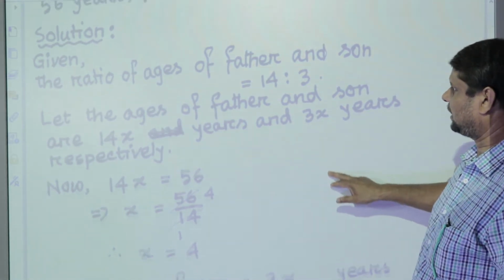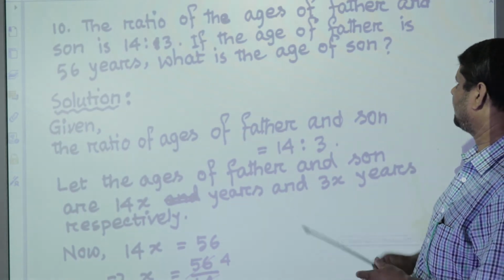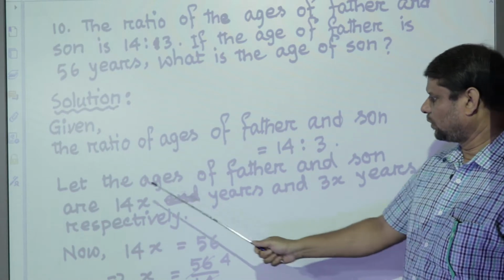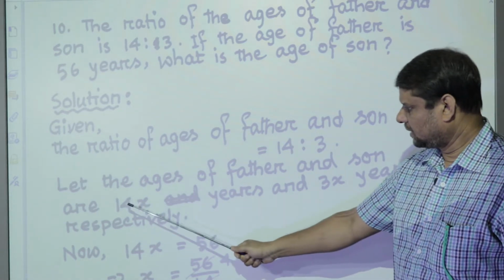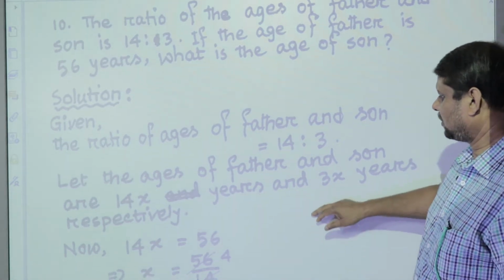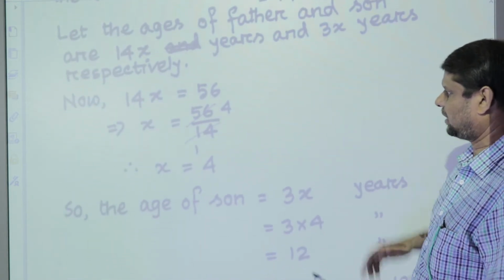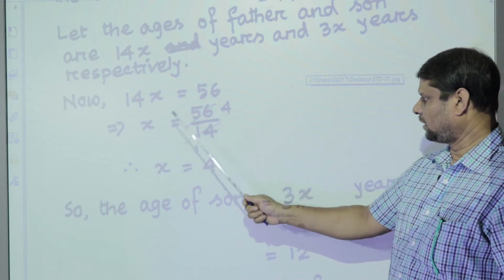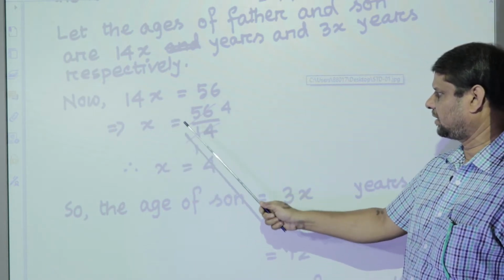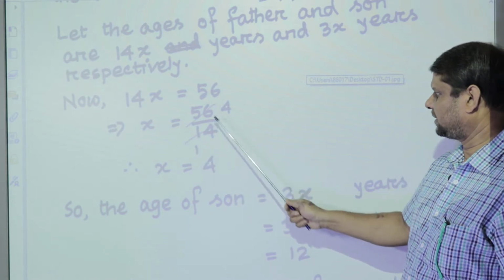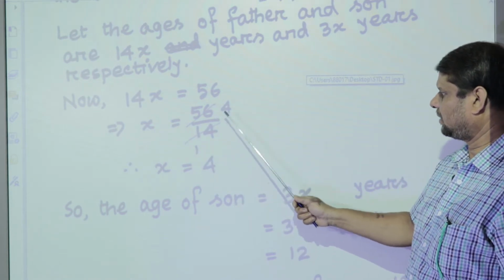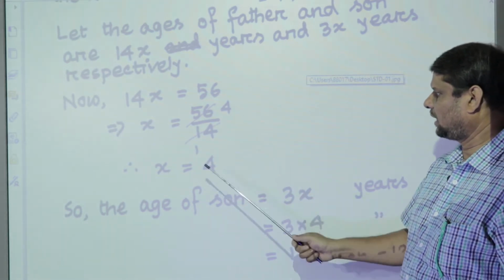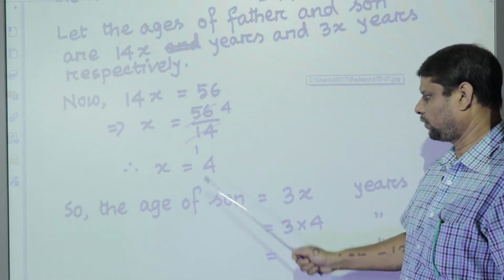Now in the question we are already given that the age of father is 56 years, and we have let the age of father be 14x. So now we will get an equation: 14x is equal to 56. We will calculate the equation and we will get x is equal to 56 by 14, and this 56 divided by 14 gives the result 4. So x is equal to 4.